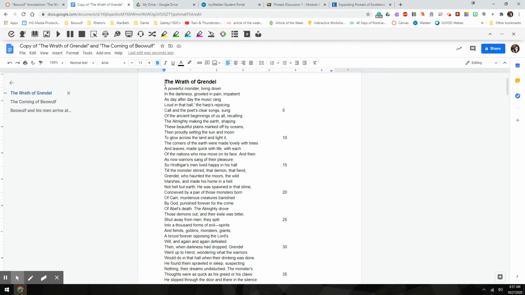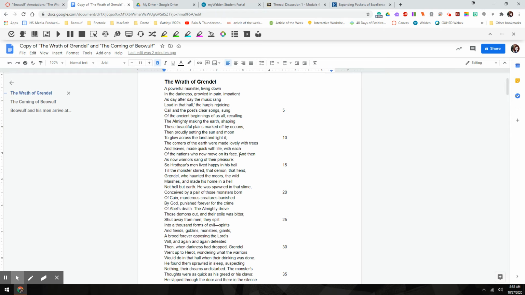So if I start here with the Wrath of Grendel, a powerful monster living down in the darkness growled in pain, impatient, as day after day the music rang loud in that hall. The harp's rejoicing call and the poet's clear songs, sung of the ancient beginnings of us all, recalling the Almighty making the earth, shaping these beautiful plains marked off by oceans, then proudly setting the sun and moon to glow across the land and light it. The corners of the earth were made lovely with trees and leaves, made quick with life, with each of the nations who now move on its face.